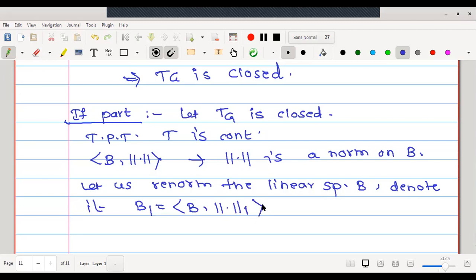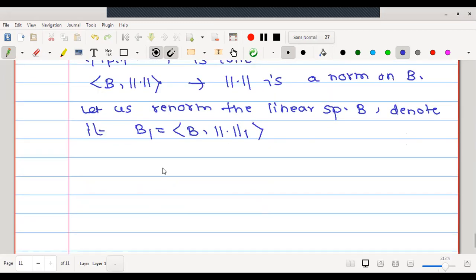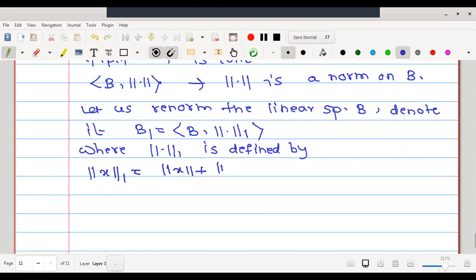Norm 1 is defined by: norm 1 of x is norm of x plus norm of its T image.